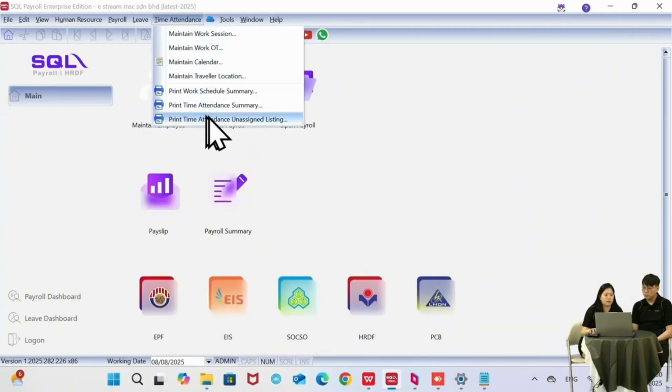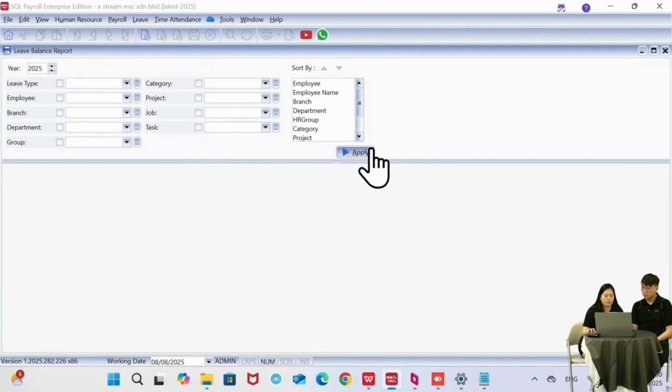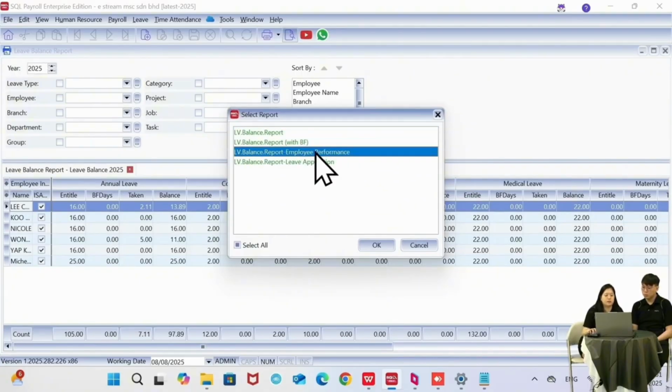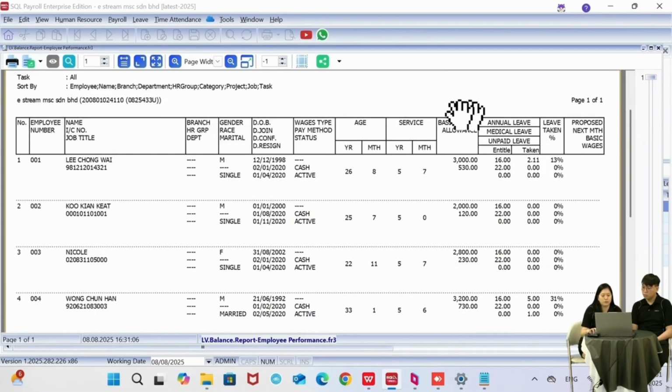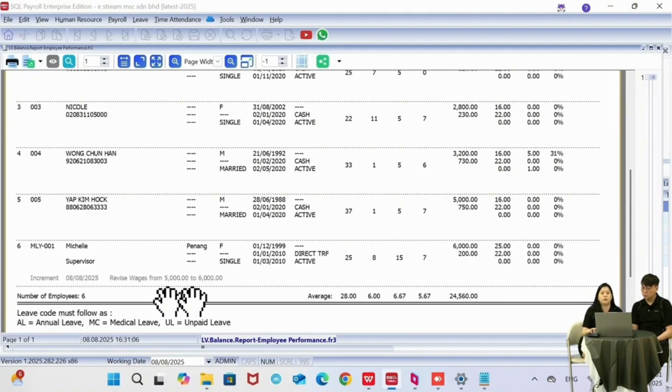Okay, and then the next one we have is the leave balance report. Same thing, I can just filter the year, click on apply. So when I preview, right, actually we have the reporting that we need, but the more important one is the employee performance report. You can see over here, the third one. That's why I say some companies will depend on the attendance rate of the employee to determine the bonus or determine the promotion for them, right? So this one is a full report that you can see. You can see the salary, the type of leave they've taken, and the percentage of leave that has been taken. So it's a full view report, with some history that you can see over here.